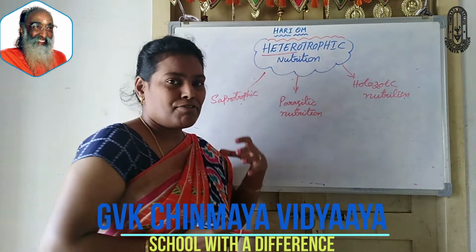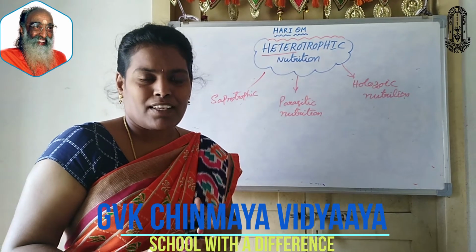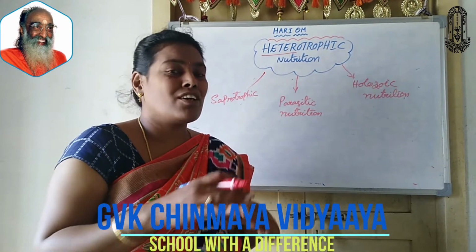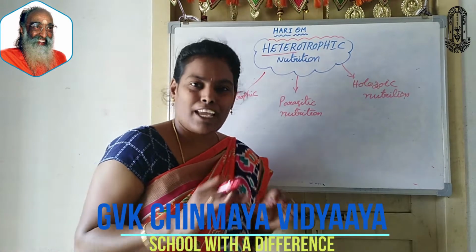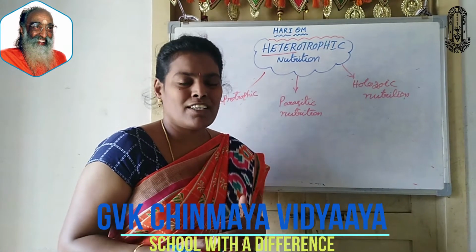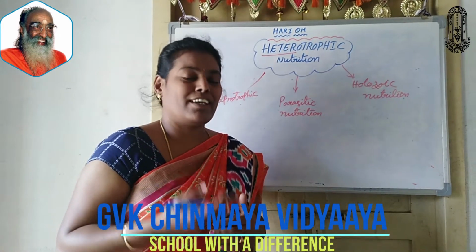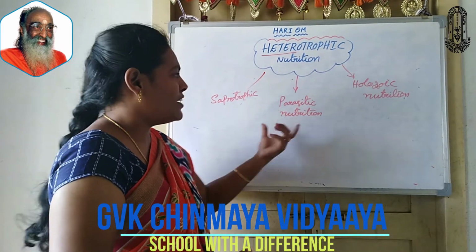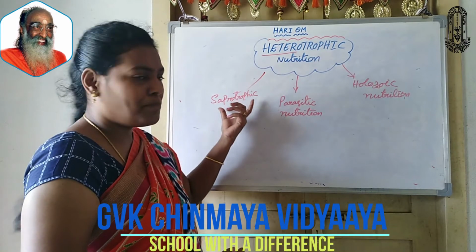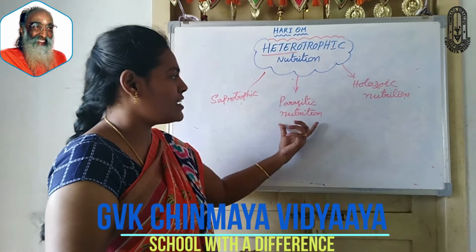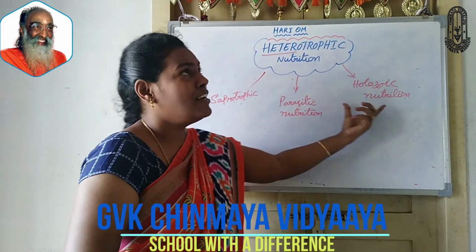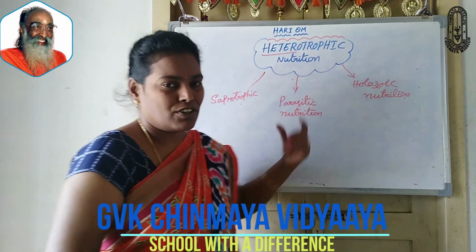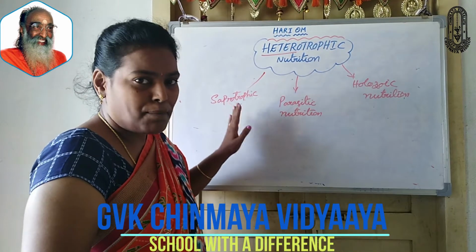Animals get their food in different ways. They depend on other organisms, but not all organisms depend on the same type of food. Different organisms depend on different varieties of food. Based on that, this nutrition is divided into three types. First one, saprotrophic nutrition. Second one, parasitic nutrition. Third one, holozoic nutrition. First, let us discuss saprotrophic nutrition.